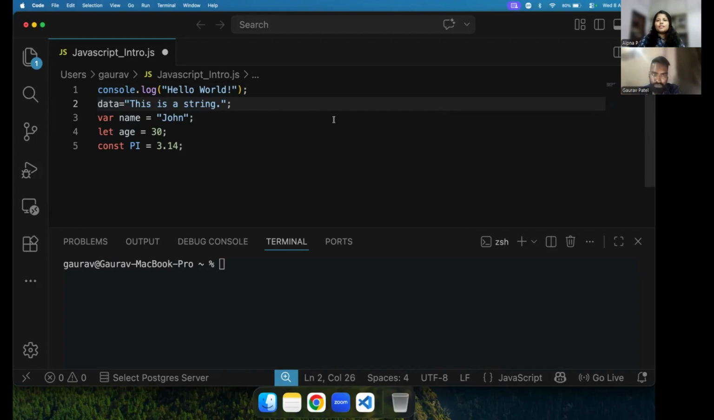Thank you, Gaurav. So next question, which is mostly asked in interviews: what is the difference between let, var and const? Maybe in this question we can also discuss scoping, like how they use scoping, this let, var and const.